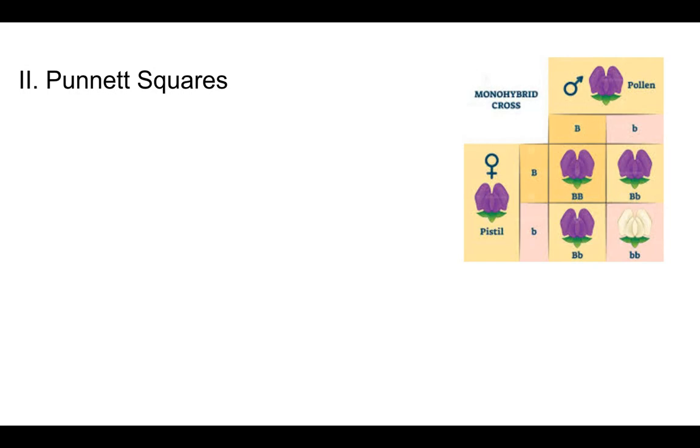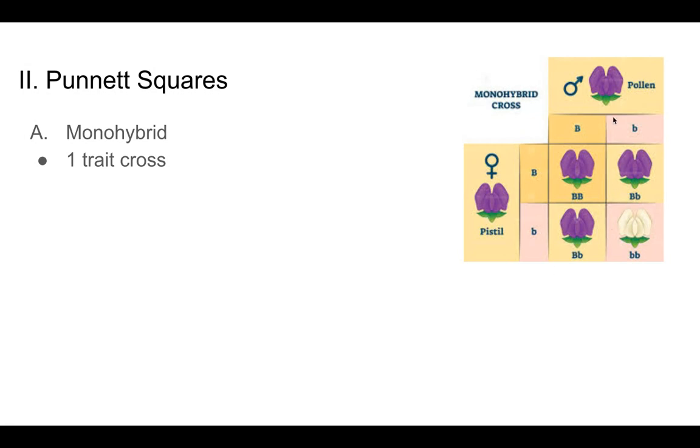Now, the last thing that I want to show you so that we can all be at a place of practicing together in class is a Punnett square that is called a monohybrid Punnett square. You've probably seen these Punnett squares, these little boxes or crosses. What I'm getting ready to show you, you've probably done before, which is why I'm zipping along. So a monohybrid cross, mono as a prefix means one. This is a one trait cross. You are only looking at one particular trait in this cross.